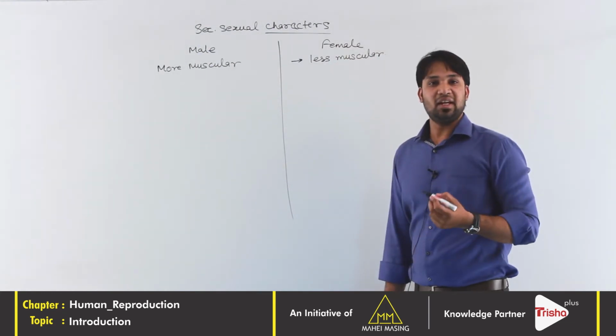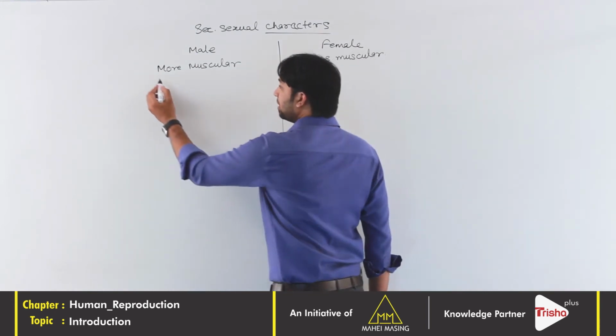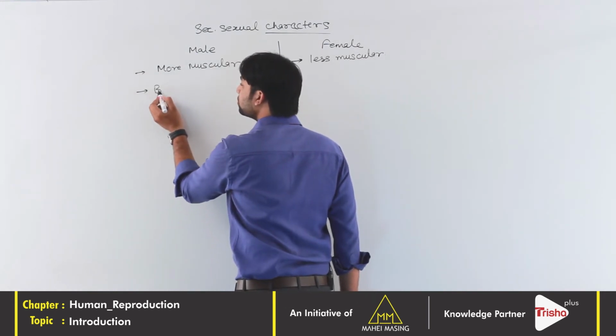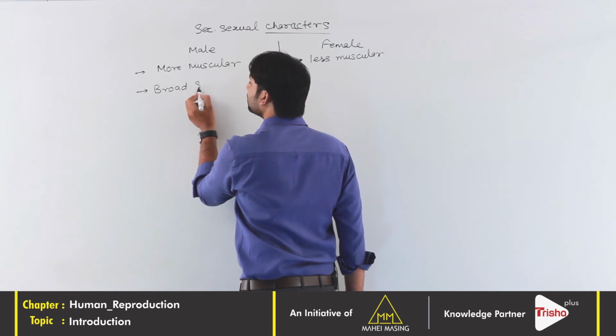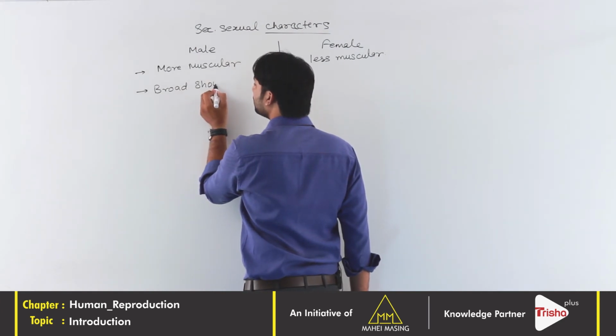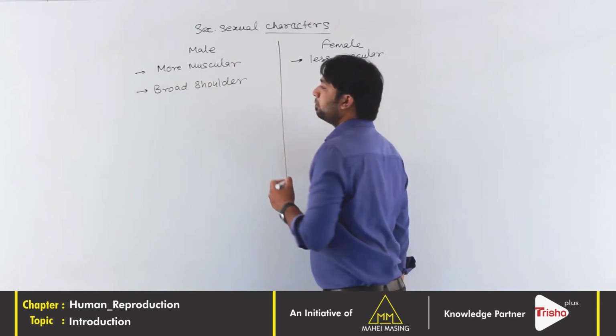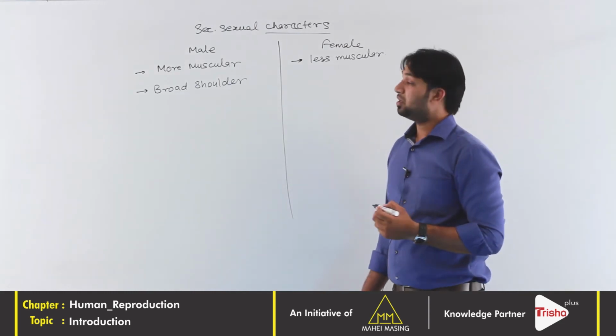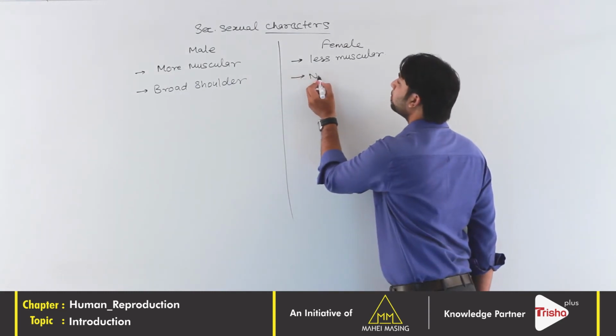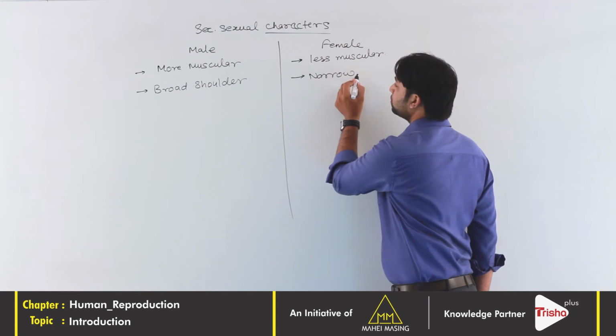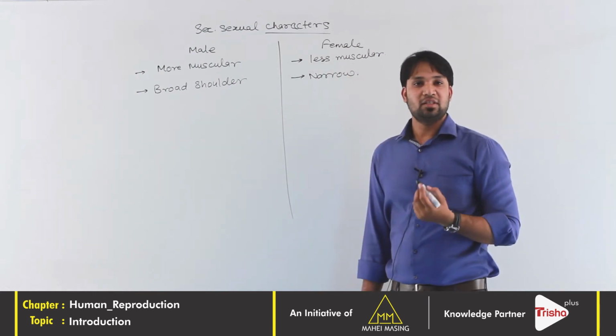The second difference is that the male will have broad shoulders, whereas the female will have narrow shoulders.